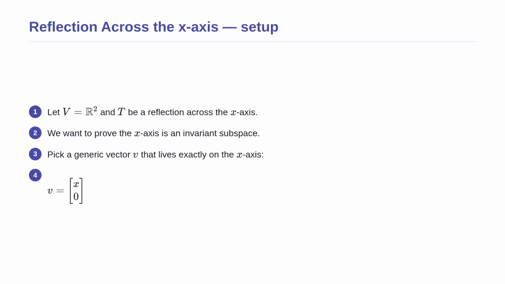Before we move on, let us see this with a concrete example. Imagine our vector space is the standard two-dimensional plane. Our linear operator T acts like a mirror, reflecting any vector across the horizontal x-axis. We want to prove that the x-axis itself is an invariant subspace under this specific reflection. To do this, we must pick a generic vector that lives exactly on the x-axis. We write this as a column matrix, where the top entry is x, representing any horizontal position, and the bottom entry is exactly 0, guaranteeing it has no vertical height.